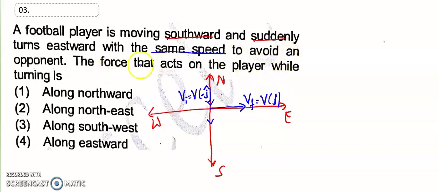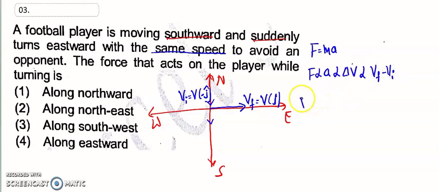So the force that acts on the player will be, force is equal to mass into acceleration. So force is proportional to the acceleration, that is the change in velocity, final velocity minus initial velocity. So final minus initial is equal to v i cap minus (minus v j cap), that is v i cap plus v j cap.